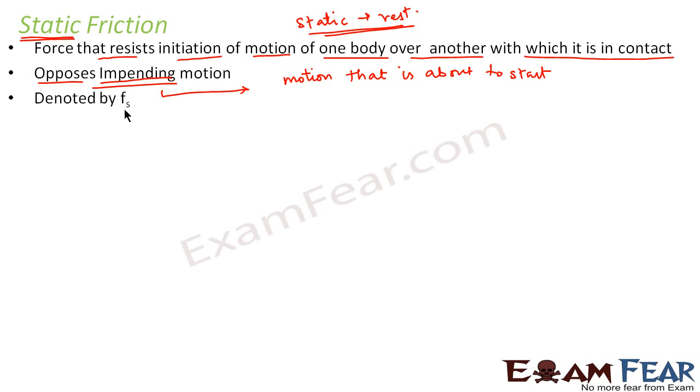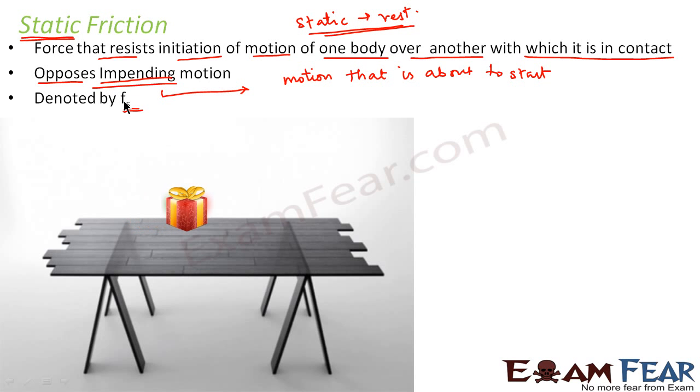Static friction is generally denoted by Fs. The subscript S stands for static. Now let us have a look at this example. We saw that the box was lying at rest on this table. Now there is no frictional force which acts on this box until we apply some external force on it.